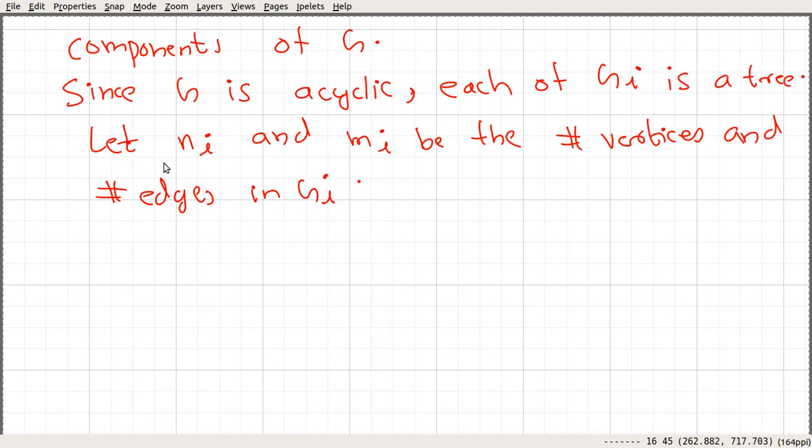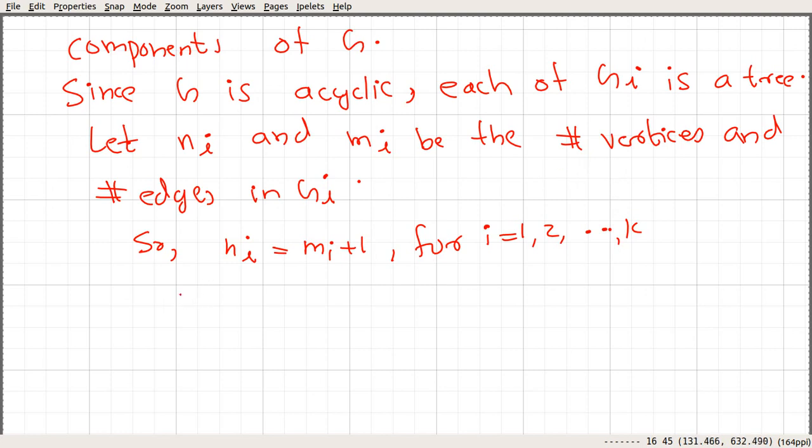So since each of these is a tree, we have ni equal to mi plus 1, for i equal to 1 up to k.